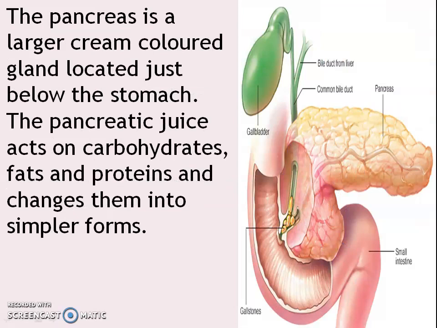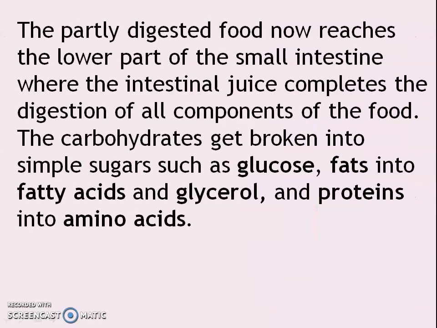Pancreas is a large cream-colored gland located just below the stomach. The pancreatic juice acts on carbohydrates, fats, and proteins and changes them into simpler forms. The partly digested food now reaches the lower part of the small intestine, where the intestinal juice completes the digestion of all components of the food. The carbohydrates get broken into simple sugars such as glucose, fats into fatty acids and glycerol, and proteins into amino acids.